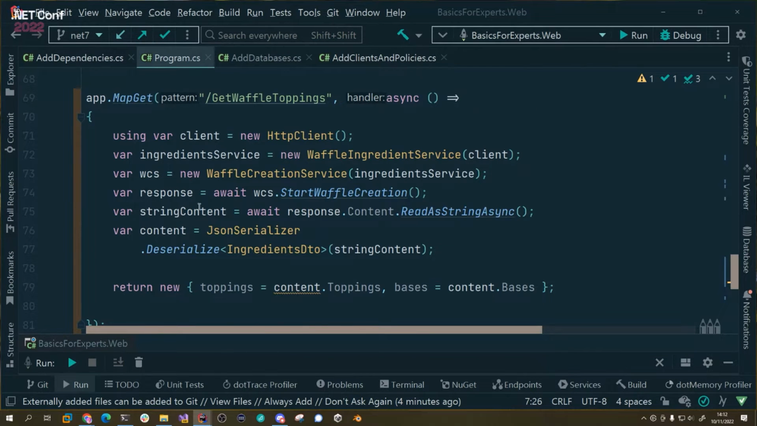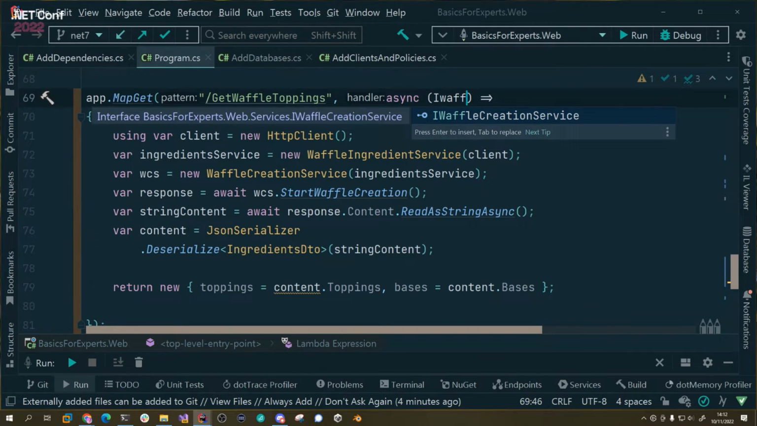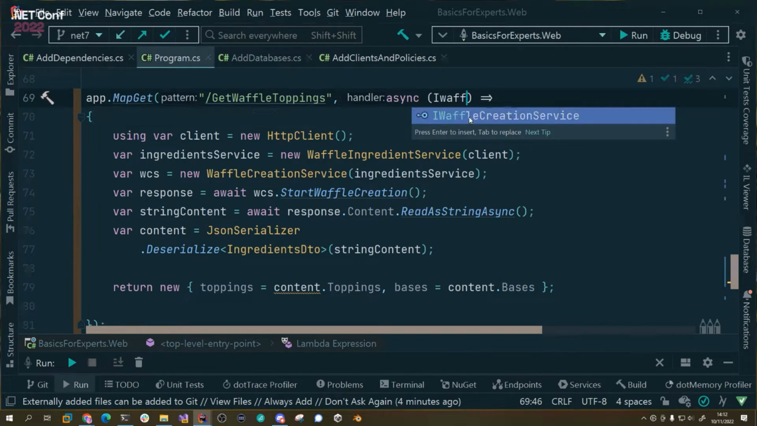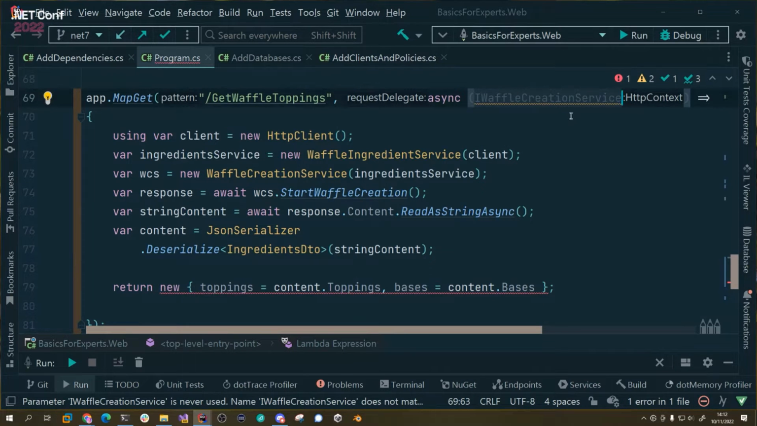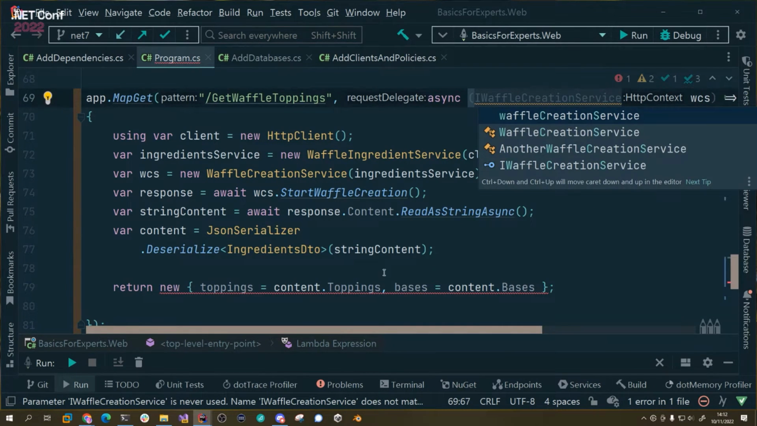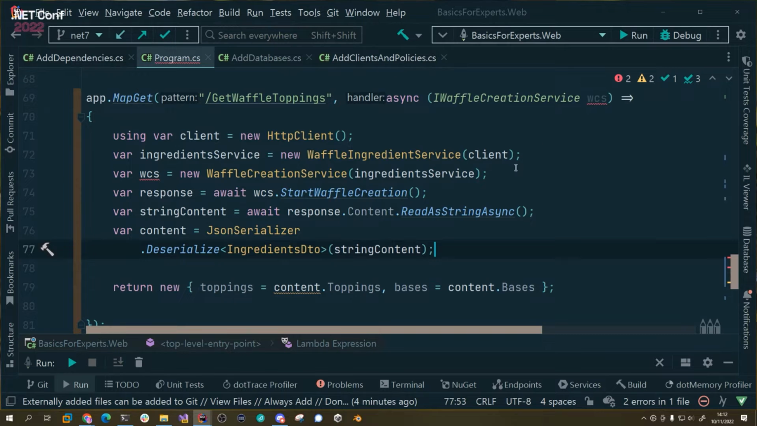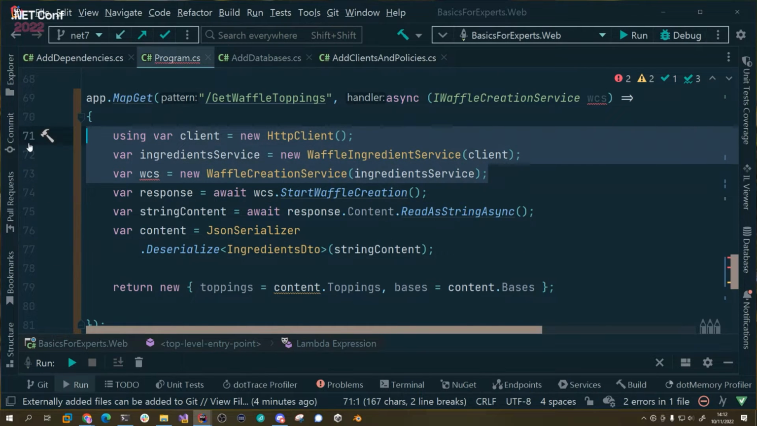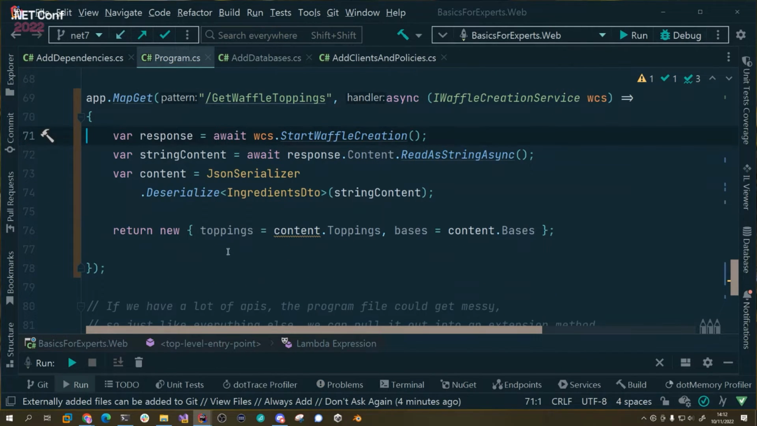So I don't want to do this. I want to get rid of this. And so you totally can do with your minimal APIs, you can totally do dependency injection. We can go into this expression and just inject it like so. And then I can get rid of all of this. Okay, so that's happy, but where's it going to get this implementation of IWaffleCreationService from?